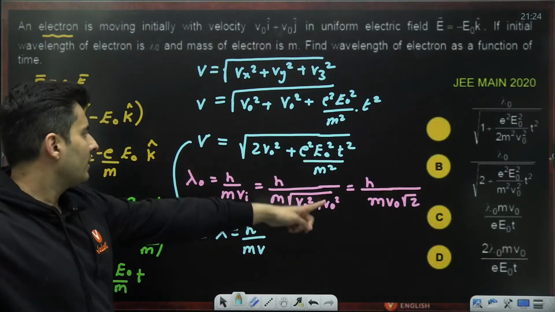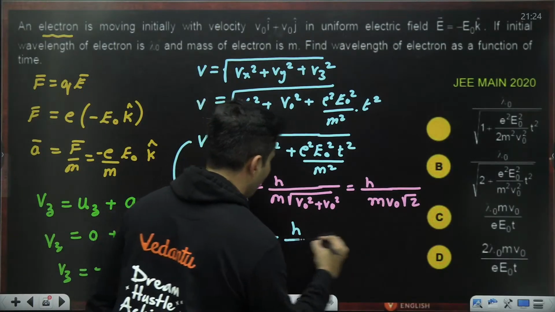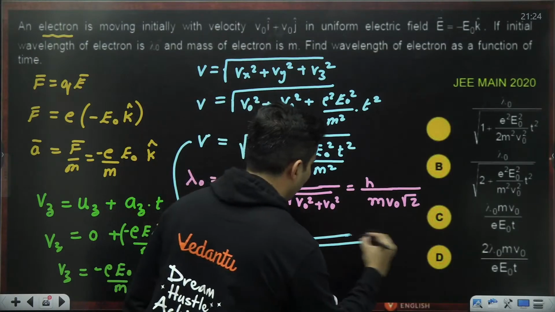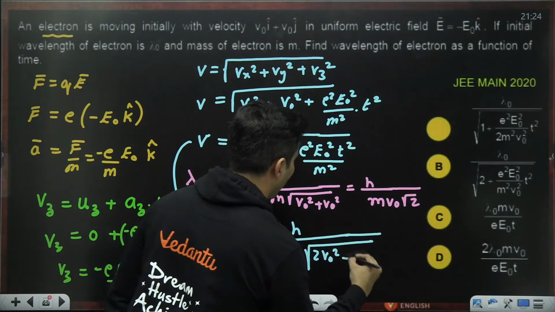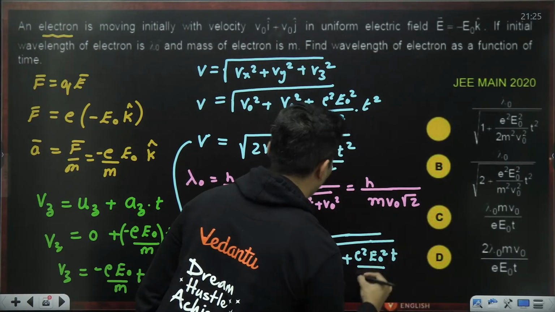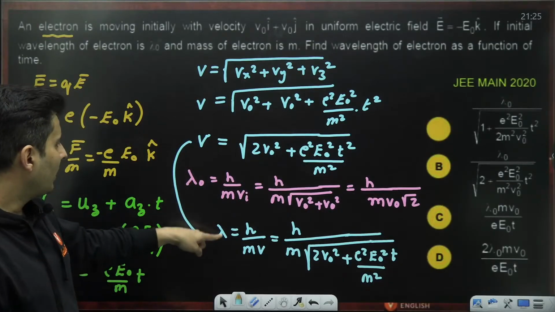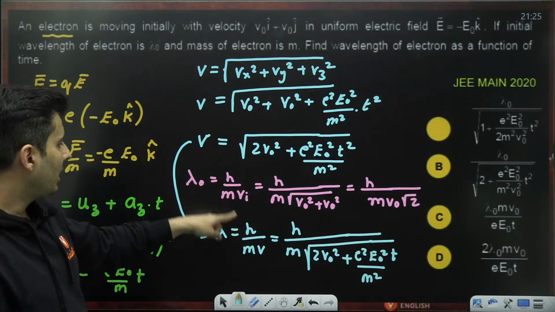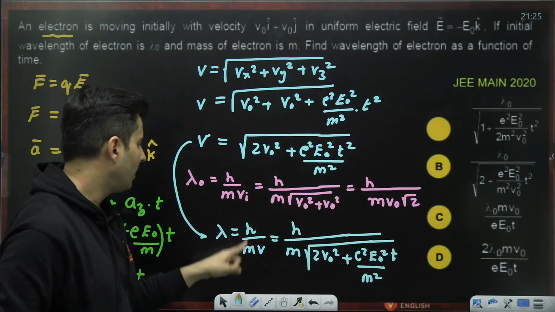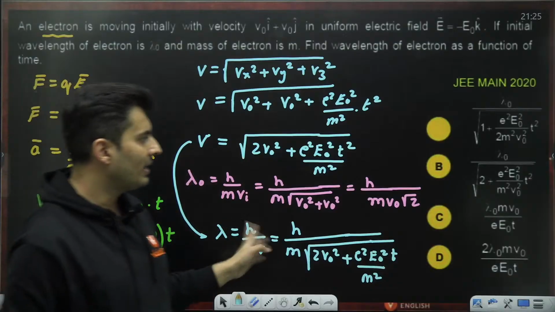Lambda naught is basically this. So think about it. This is h by m times v. V is nothing but root of (v naught square plus e square e naught square t square divided by m square), the whole thing. If you divide lambda naught and lambda, h and m will get cancelled, and you will get a beautiful relationship between lambda and lambda naught.